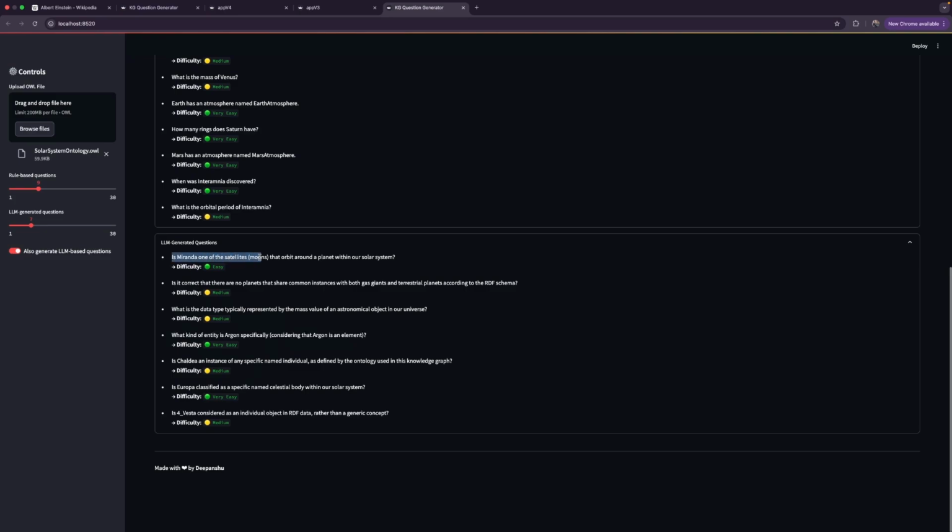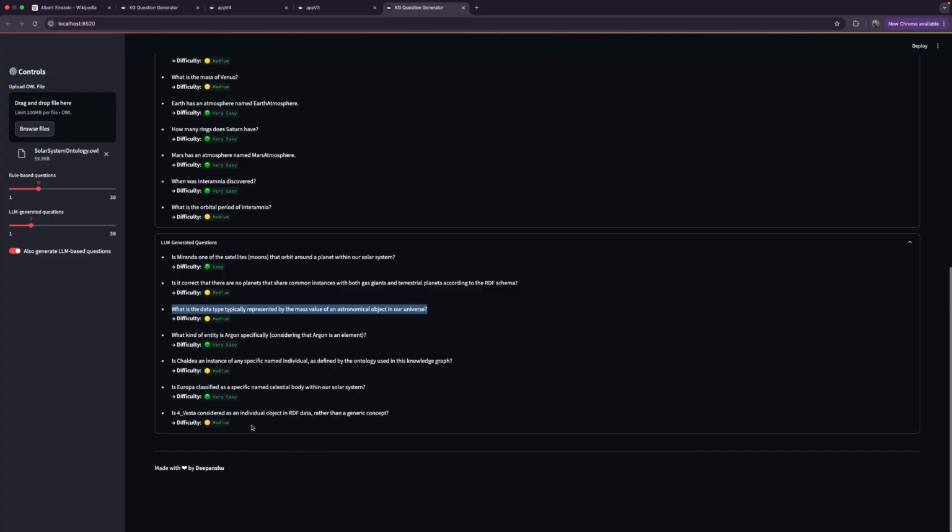Is Miranda one of the satellites that orbit around a planet in our solar system? So we have to check what all the planets are in our solar system, and then for every planet we have to check if it is a moon. And what is the data type typically represented by the mass value of an astronomical object? Sometimes the LLMs might not give a very coherent question. So this is a limitation with the LLM-based questions.